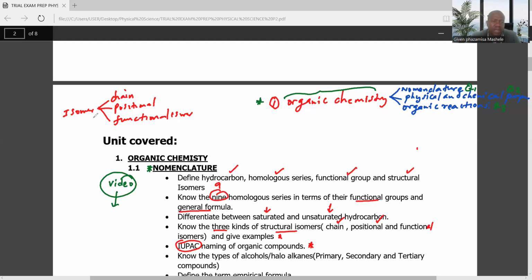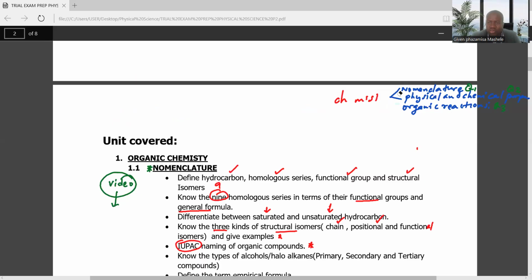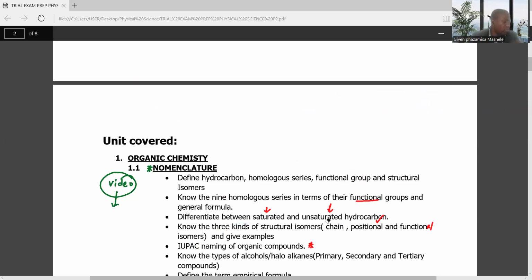Then again, one must be able to define what is an empirical formula. So you need to be able to define the term empirical formula, which is the whole number ratio of atoms in a compound.